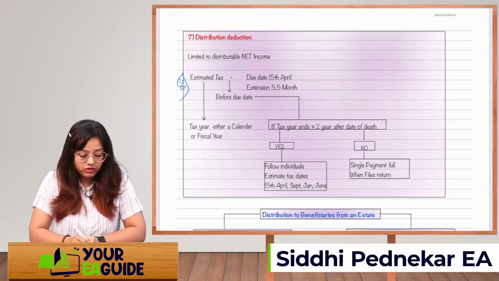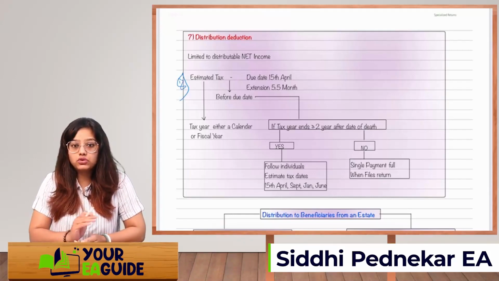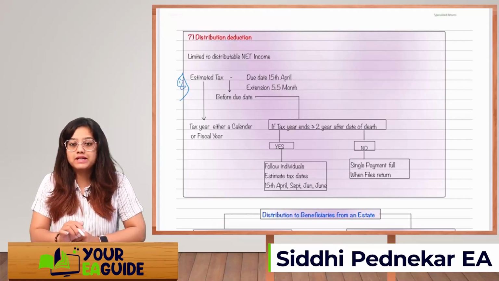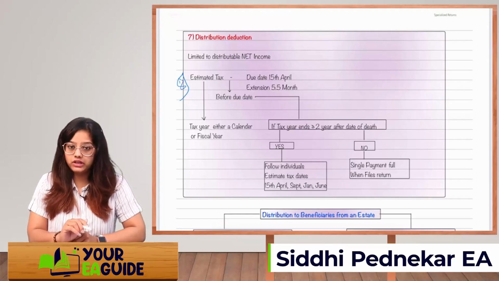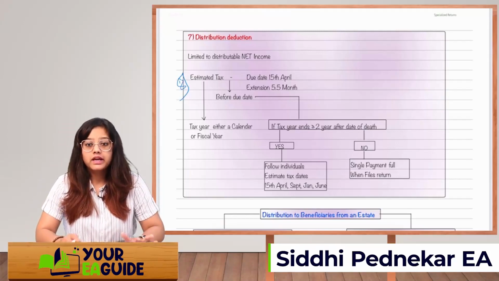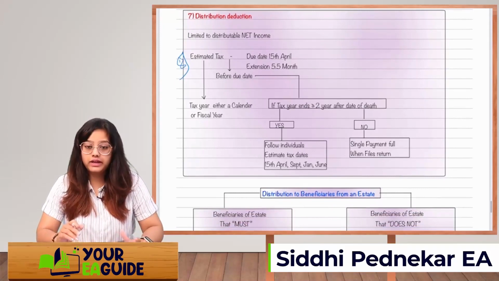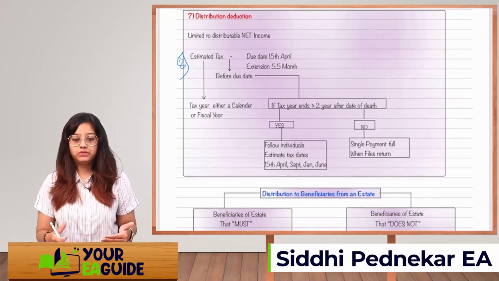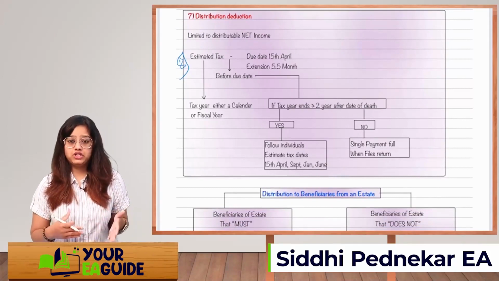Estimated tax will have to be paid where it is due, 15th of April. If you want to file an extension, normally it is a 6-month extension for other tax filers, but for an estate it is 5.5 months. Okay, if the tax year ends more than 2 years after the date of death. Remember, whenever there is a distribution, it might take 1 year or 2 years.